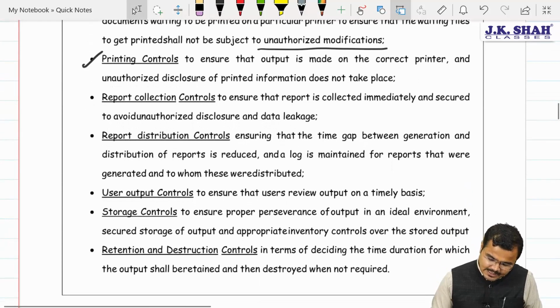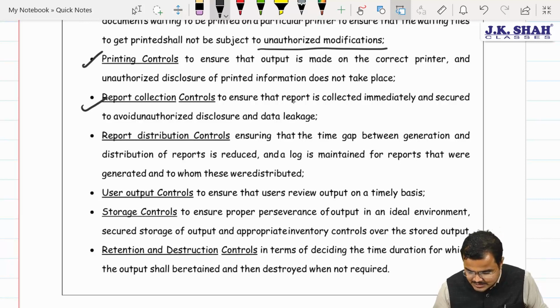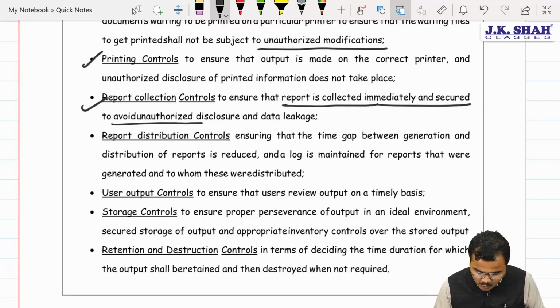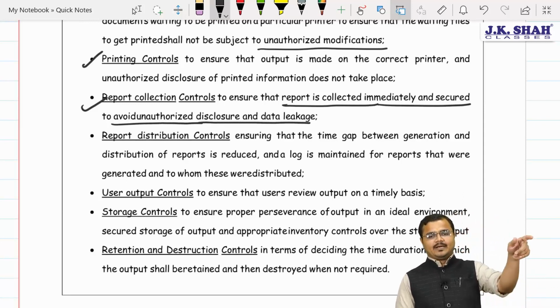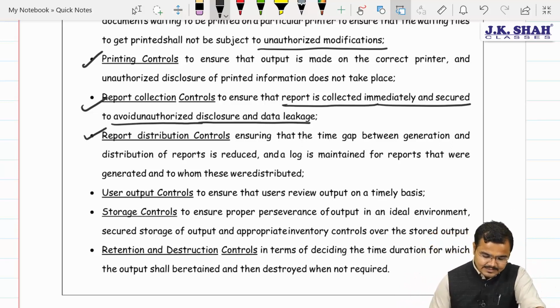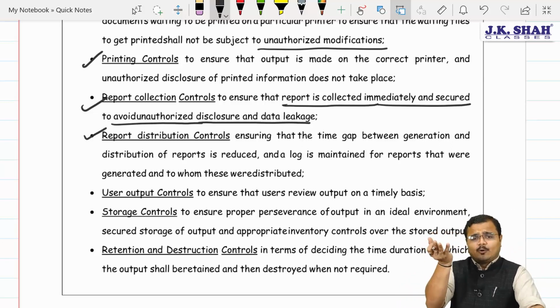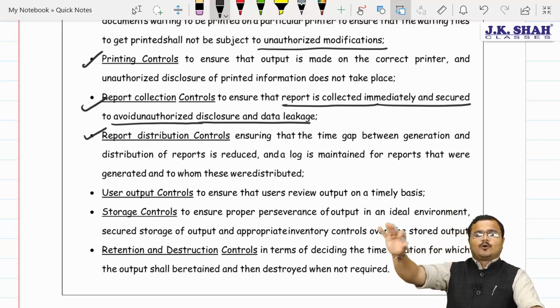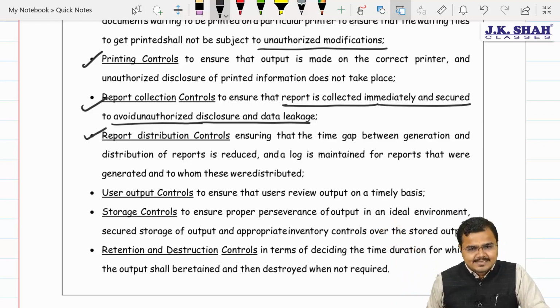Next one, report collection control. We should make sure that the reports are collected immediately and secured to avoid any unauthorized disclosure or data leakage. Once printed, immediately put it into safe custody. Further, the time gap between generation of the report and delivery of the report should be minimized to a great extent so that the report does not fall into someone else's hands.